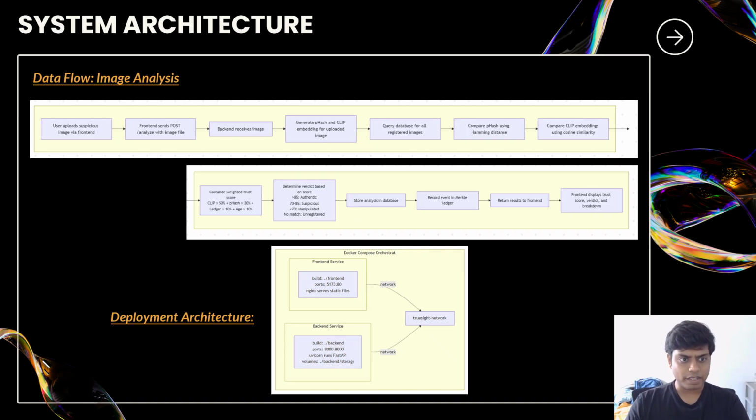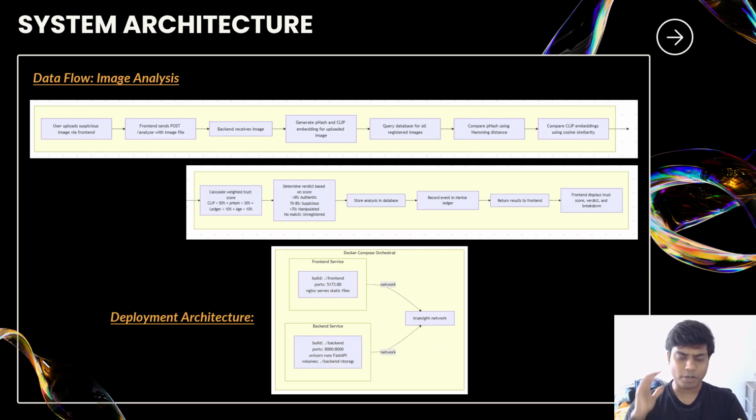This is the data flow of the image analysis. The user will upload an image in the front end again. It will send a POST, and the backend will receive it. For the image analysis we'll only have pHash, not CLIP embedding. CLIP embedding will be executed in the next sprint. It will also query the database for all registered images, compare the Hamming distance and compare the cosine similarity. Then a trust score is calculated and stored in the database, and the result is returned to the front end.